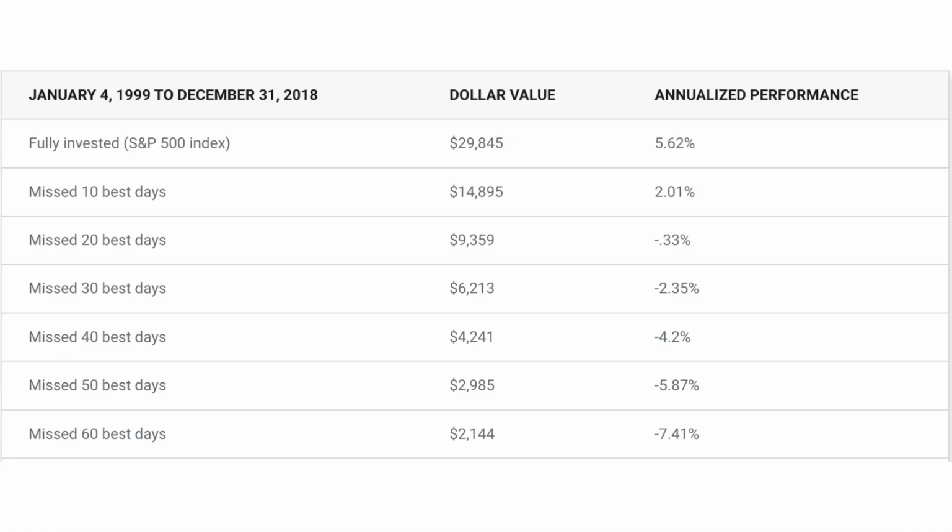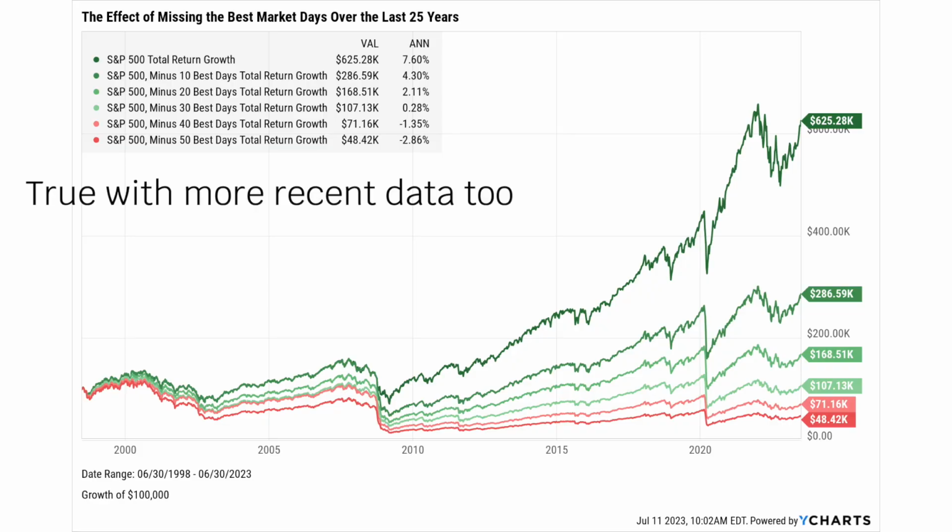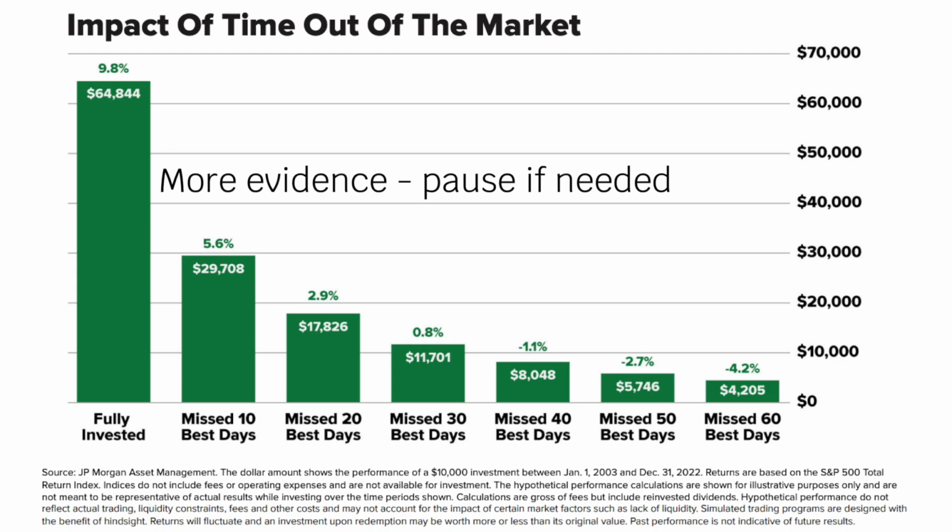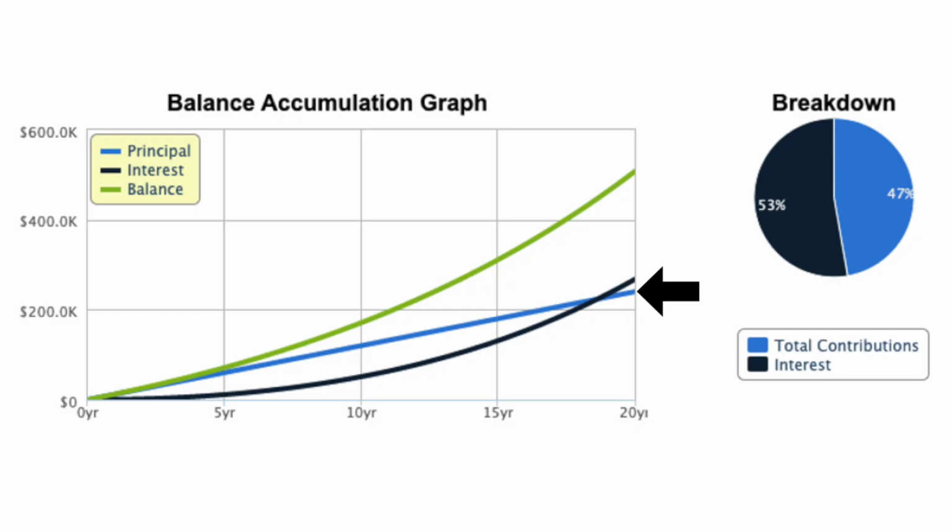If you've tried to time the dips and miss the 20 best days, just the 20 best days, that is in terms of returns off the bottom, over the course of 20 years, then you'd actually be coming out with negative returns. This is according to JP Morgan, using data from 1999 through 2018. Timing the market, you're probably going to lose money. So just put money in consistently and never stop doing it, and automate it if you can. So you'd be below the blue line in the graph that we'll throw back up on the screen, which is why the phrase is time in the market beats timing the market.